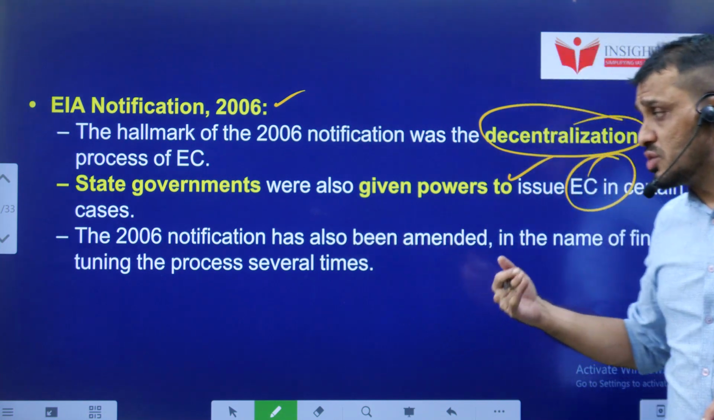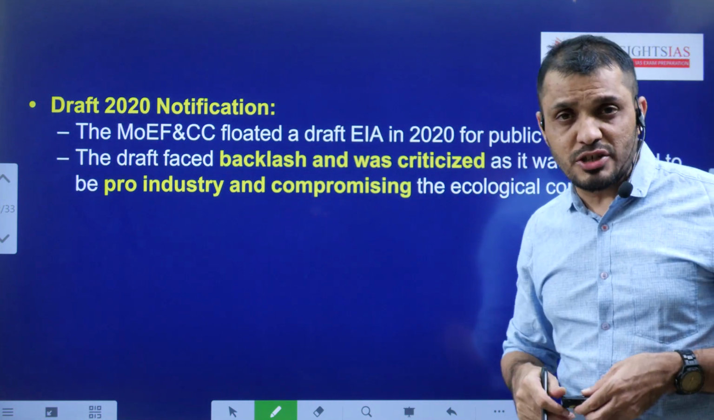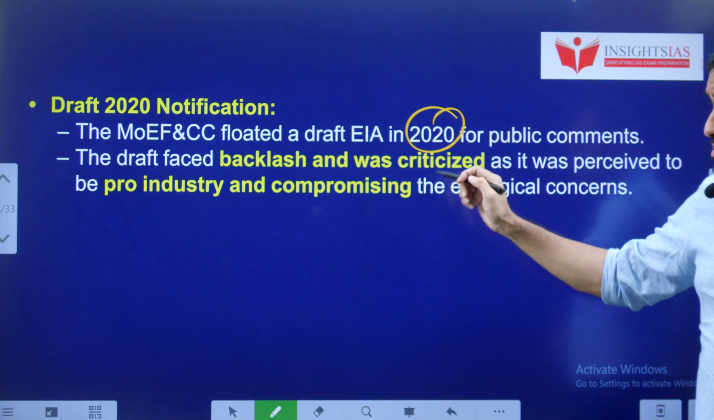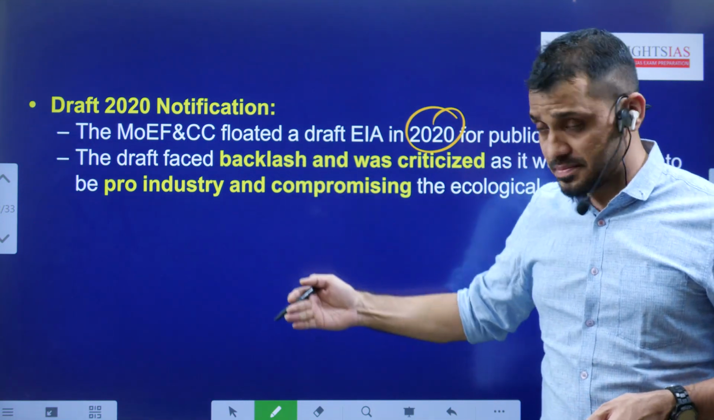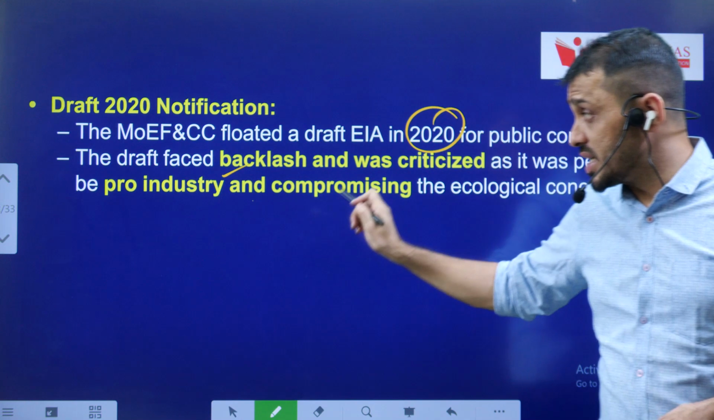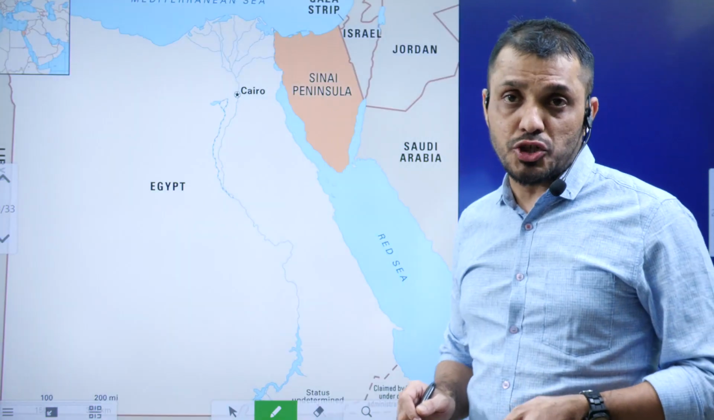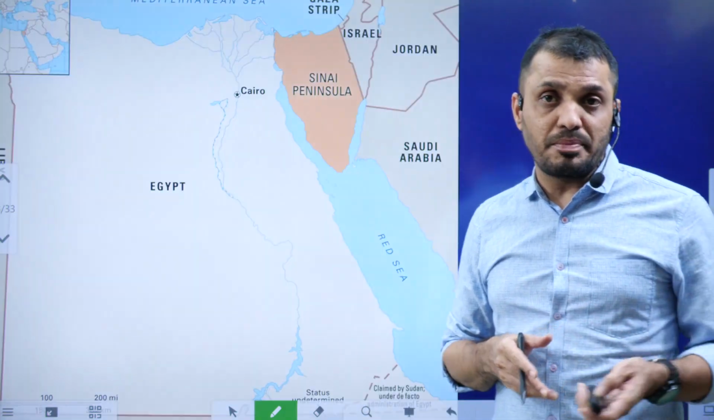Later, this 2006 notification has also been amended. Now the draft form of the 2020 notification has been issued. This draft form experienced so much criticism because this draft EIA is seen as pro-industry and compromising ecological concerns. That is the main issue. And this is the second topic of today's video, environment impact assessment.